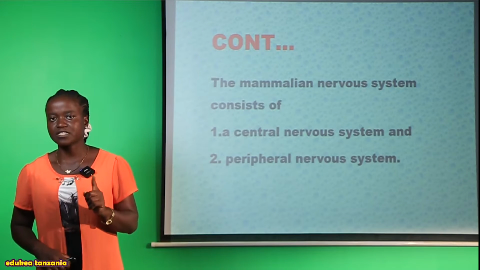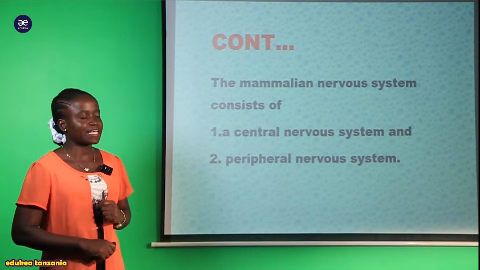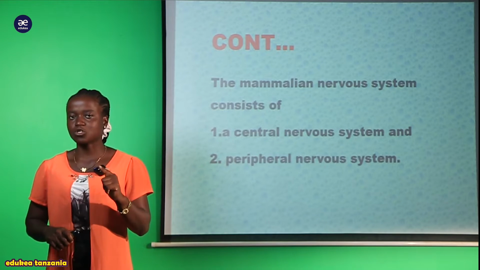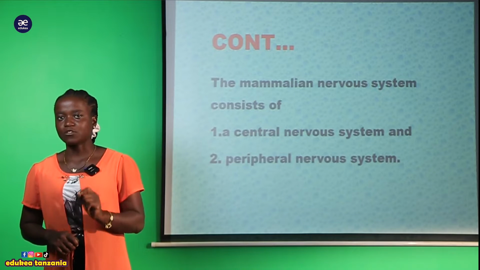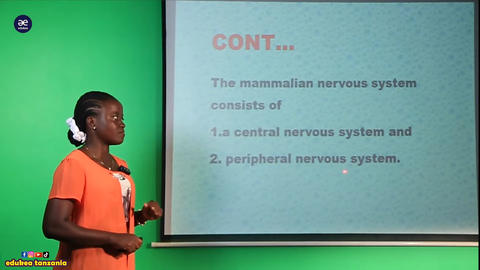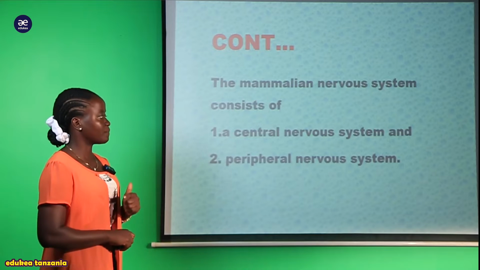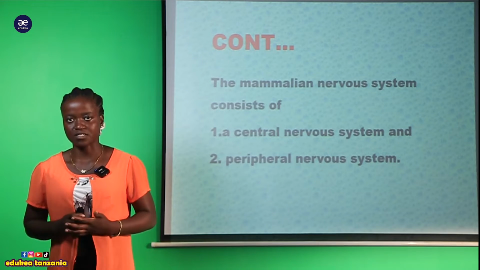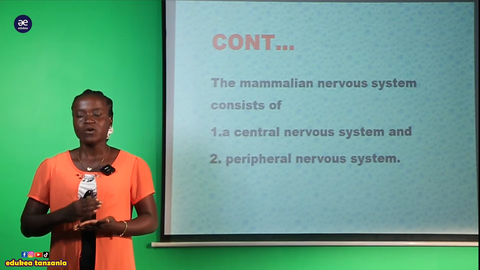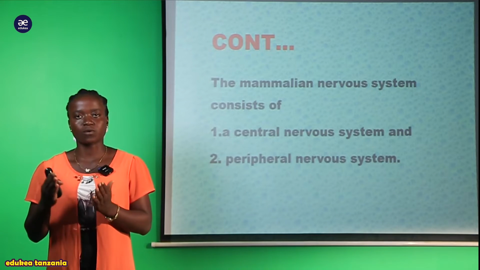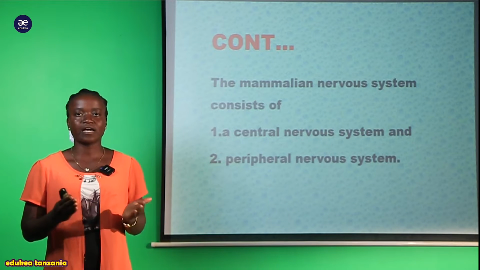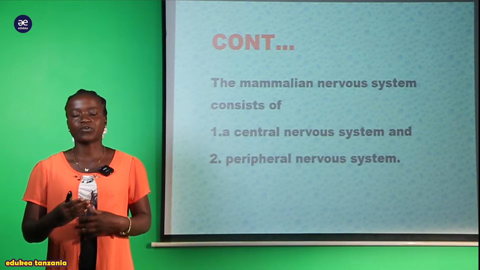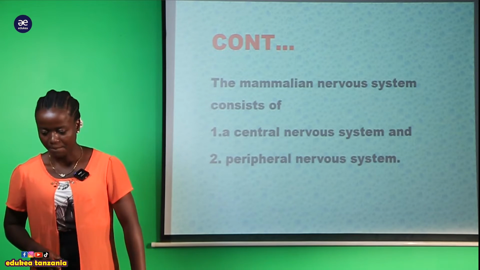The central nervous system is abbreviated CNS, that is central nervous system. But the peripheral nervous system is abbreviated PNS, meaning the peripheral nervous system. So ukikutana na hivyo vifupi usichanganyikiwe ukasema what are these? Those are the abbreviated terms that are used to explain the coordination systems found within the mammals.